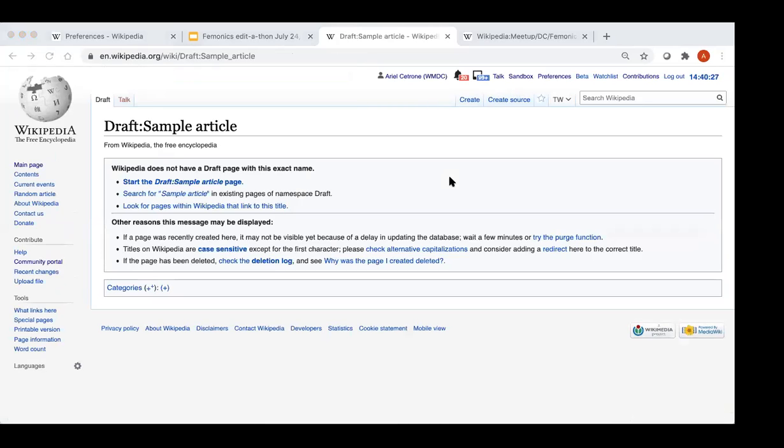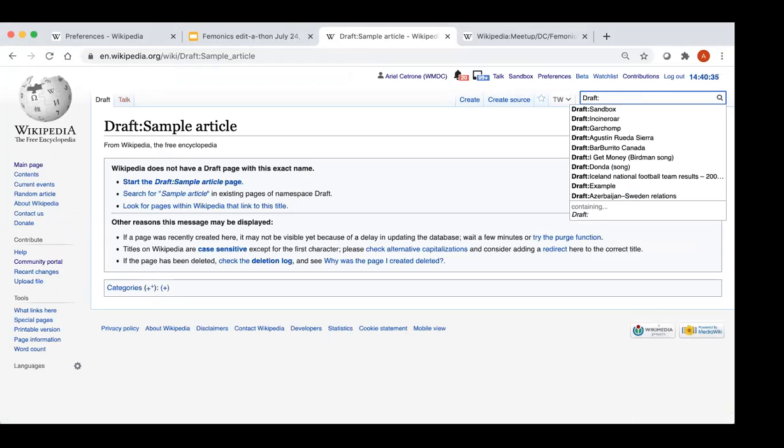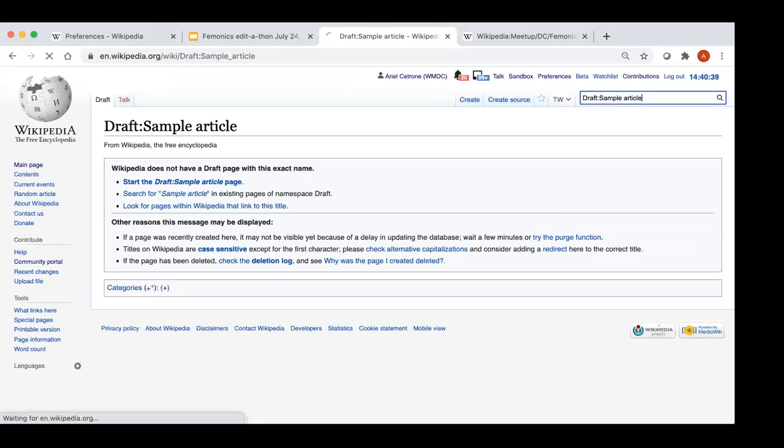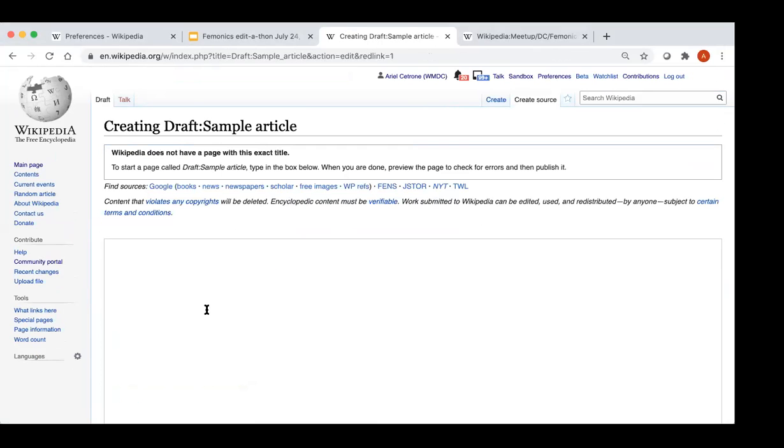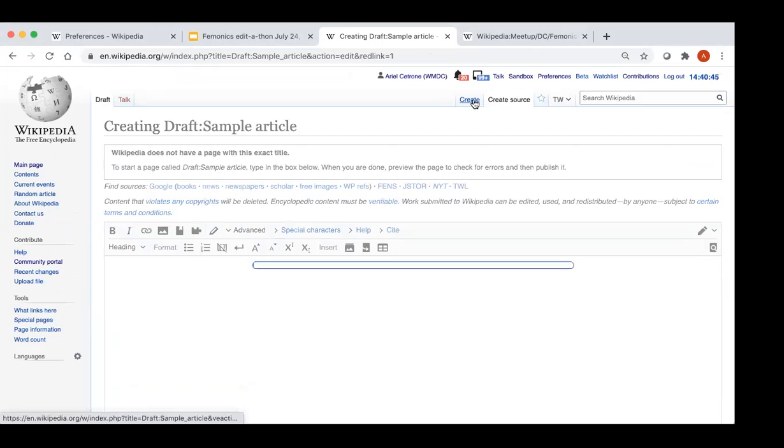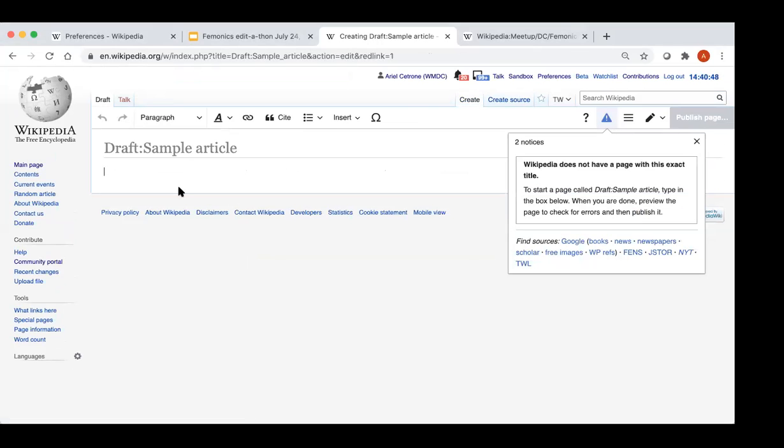So again, that's how you create a draft article. You would just type draft and colon and move it, and type sample article or the name. Of course, you want to name your article. Click the red link to create it, and then just start in Visual Editor, start building out your article.